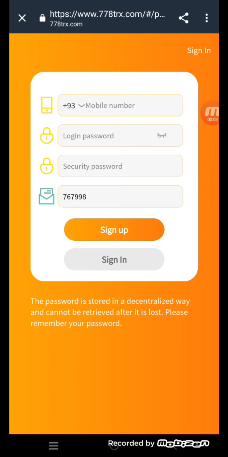So friends, here in my channel I bring a new website for you that's named 778trx.com. So friends, I will give you all the details about this website: how you can deposit your money and how you can withdraw your money.